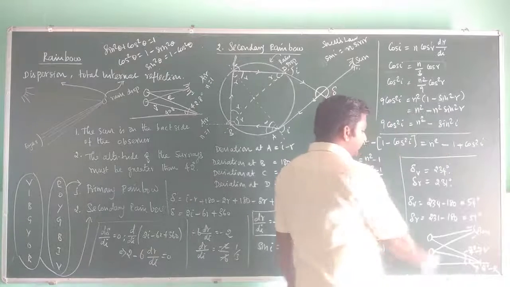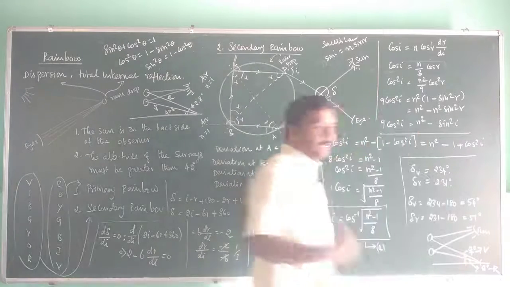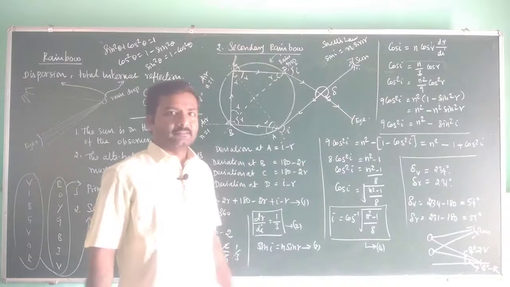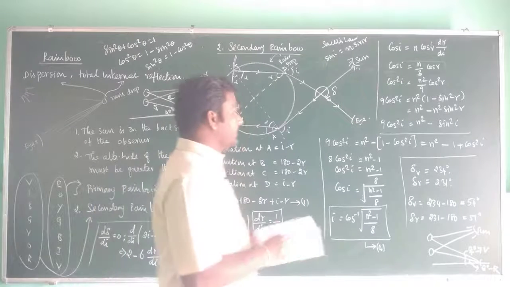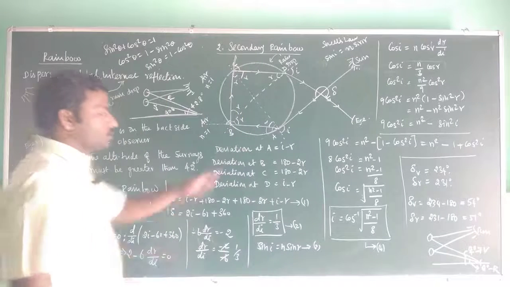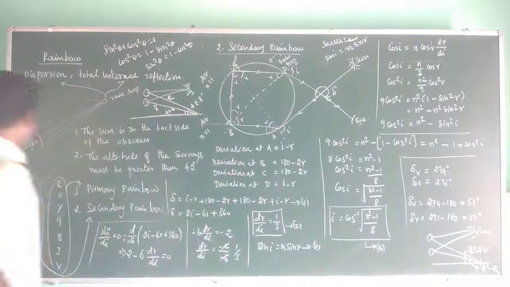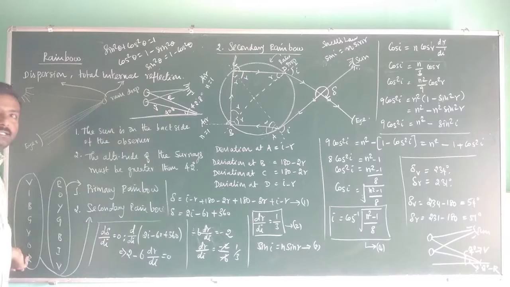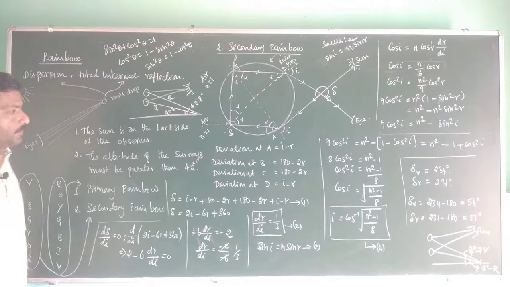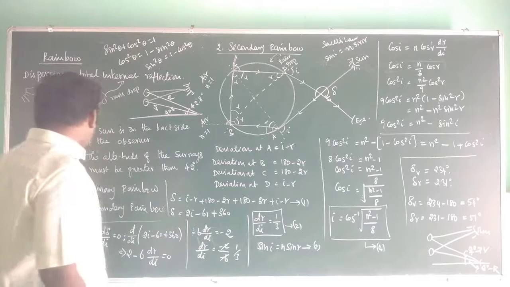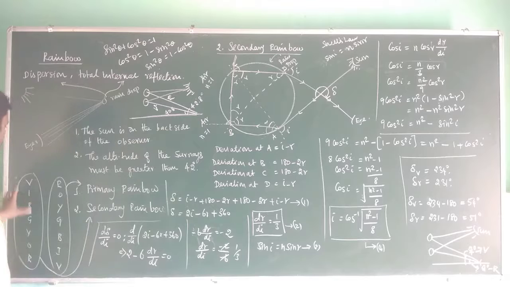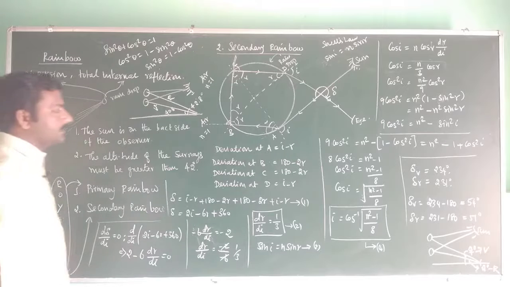Okay, so here the violet having higher angle than red color, so that violet appears on the top, red appears on the bottom. Okay, this is why the secondary rainbow, where the violet color appears on top, red color appears on bottom.